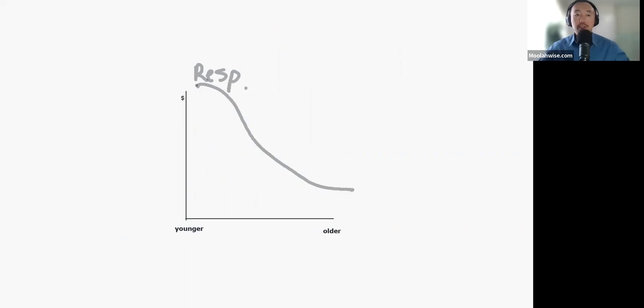In this picture, the responsibility curve is going down. So it starts off high, but it's going down. Think of this as depicted by this picture. So let's say you're a young family like my wife and I, right? We have me, and that's my wife.